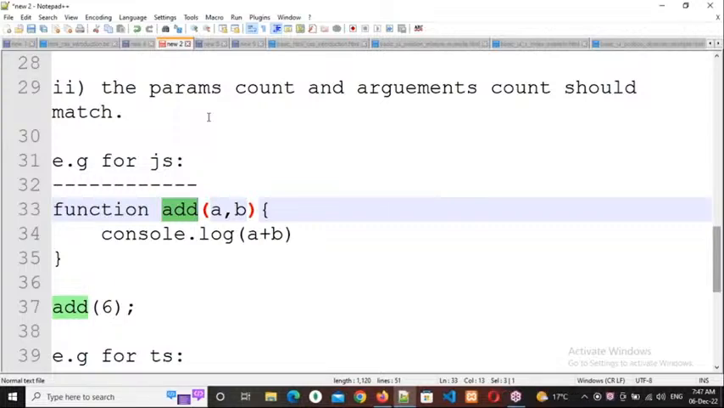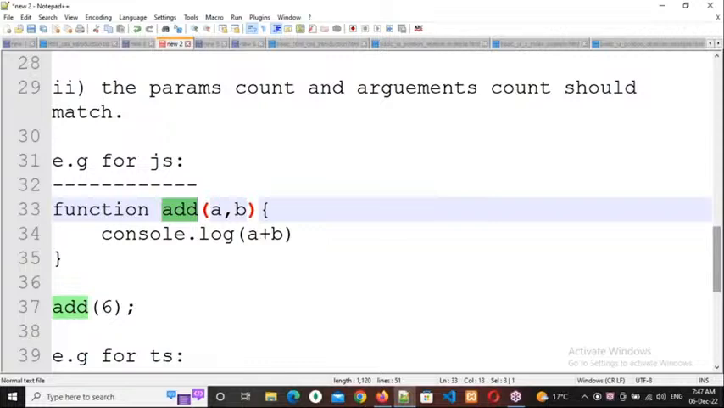Example for JavaScript. In order to write a function, we need to use the function keyword, and here the function name. Then parentheses and curly braces. Console.log a plus b. Clear, everybody? Can you respond? Yes, sir. And here, I'm writing at line number 37, add of 6, 4.